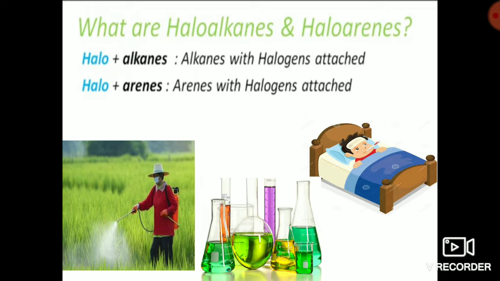The medicines for malaria and typhoid all have these compounds. They are also used as insecticides. To manufacture PVC pipes, we also use haloalkanes. So haloalkanes and haloarenes have great importance for our well-being on a day-to-day basis.